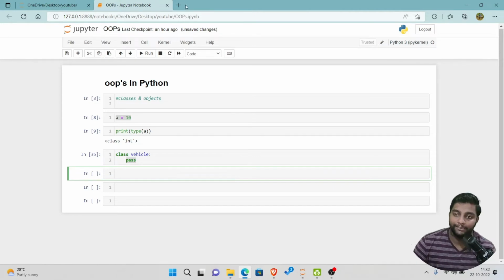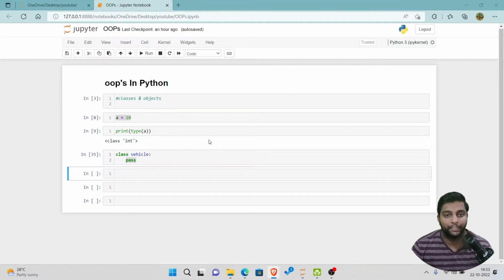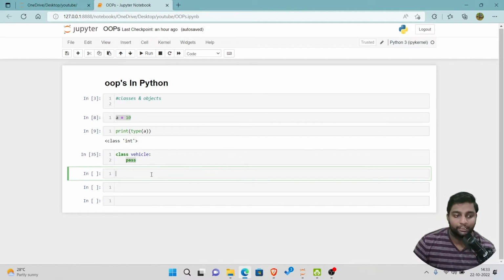So let us see now what is object. After that I'll show you all an example. With the detailed example we'll discuss how to write the code using classes and objects. So what is an object? An object is nothing but an instance of a class, and it is like a collection of data, functions and even the variables. So don't worry, you can check out this definition and everything in my article. So now let's start with an example code.